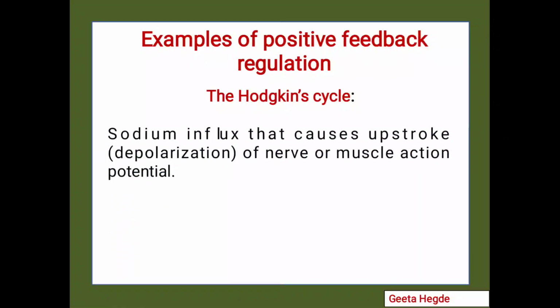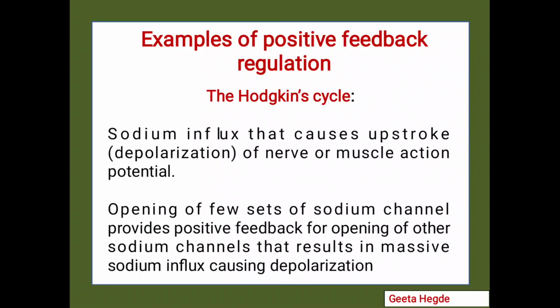One more example, the Hodgkin cycle. In this Hodgkin cycle, there is sodium influx which leads to the upstroke or depolarization of either the nerve or muscle action potential. Now opening of a few sets of sodium channels provides positive feedback for opening of more and more sodium channels, which results in massive sodium influx which is responsible for depolarization.